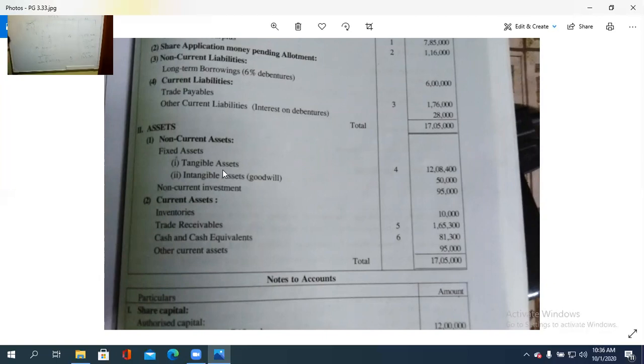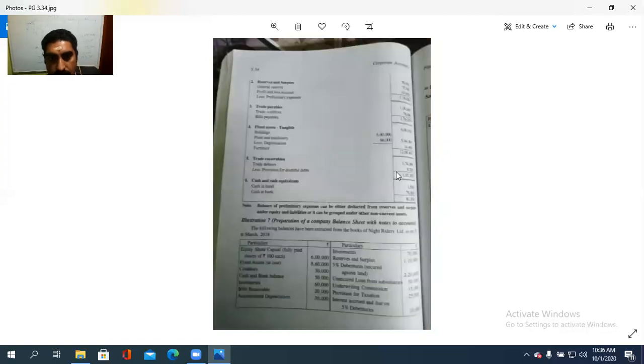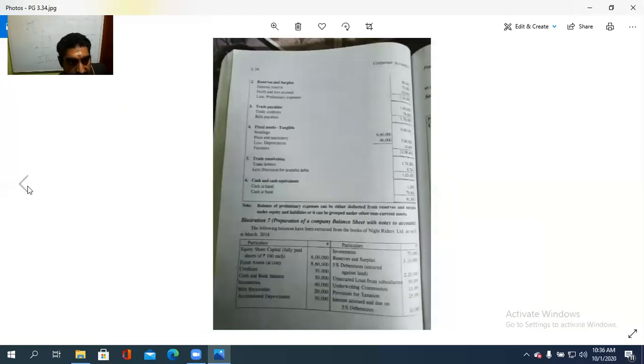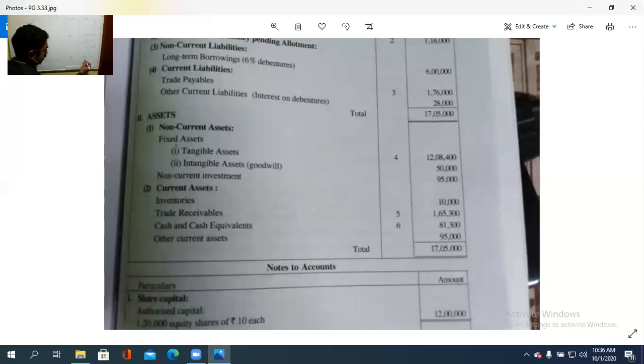What all the cash and bank items are there? We need to check it. So look, cash in hand and cash at bank is 81,300. You see in the notes to accounts, cash in hand and cash at bank, and this is also current asset. And then other current assets, there is 95,000.